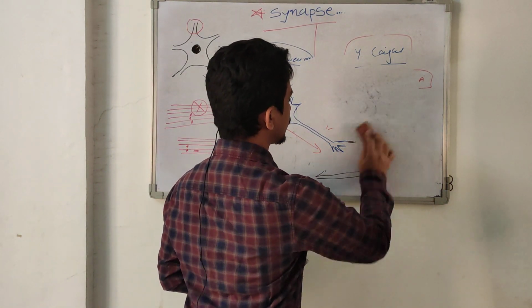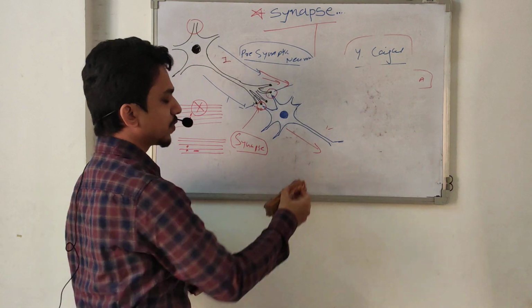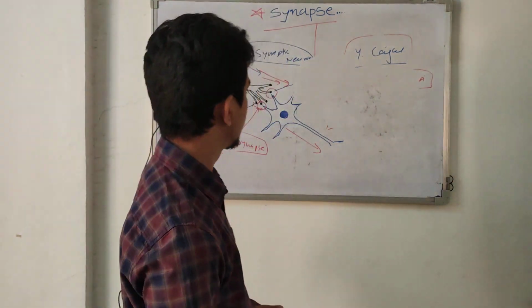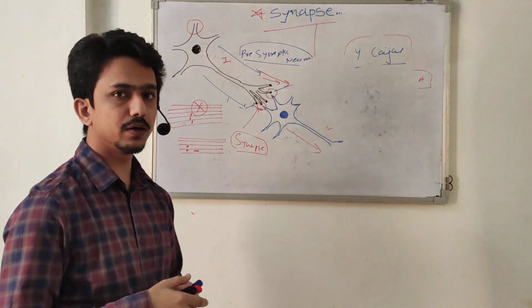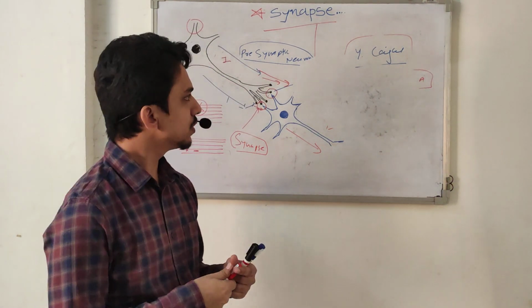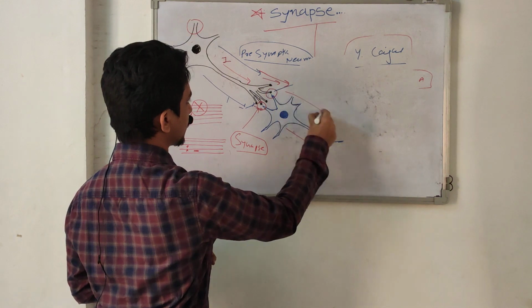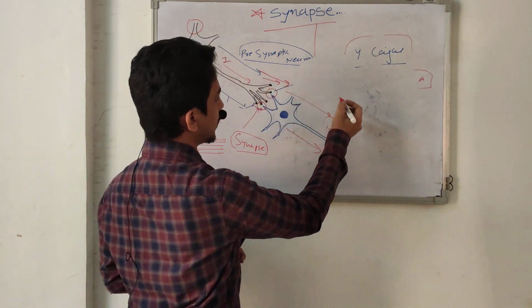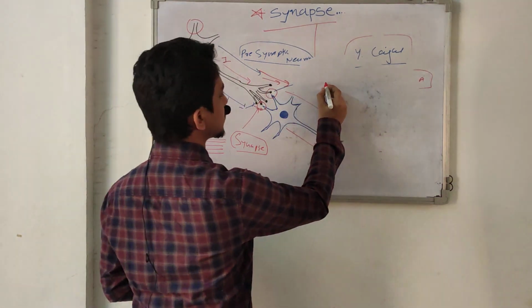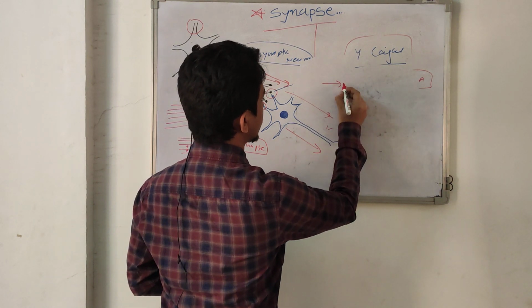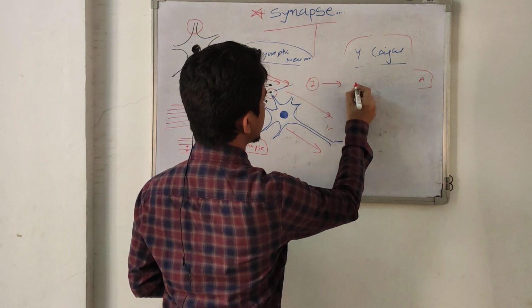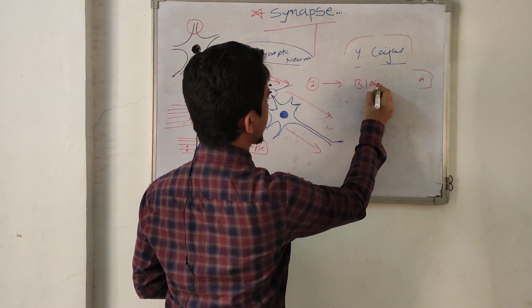So what is the purpose of synapse? What is the synaptic function? Information is carried from one neuron to another neuron. First, this information can be blocked at the synaptic level.